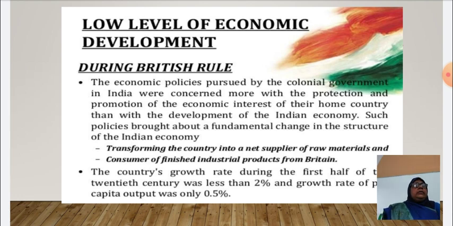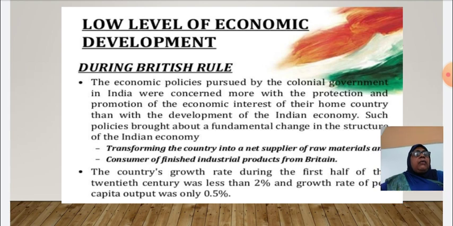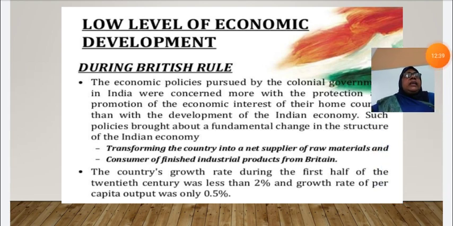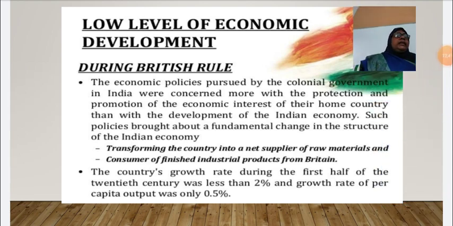That is why the country's growth rate during the first half of the 20th century was less than 2% and the growth rate of per capita output was only 0.5%. Because of the economic policies followed by the Britishers, India's growth rate during the first half of the 20th century was less than 2%.